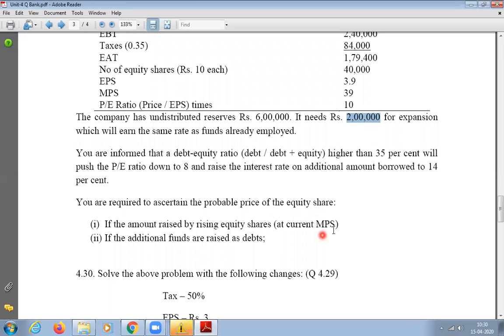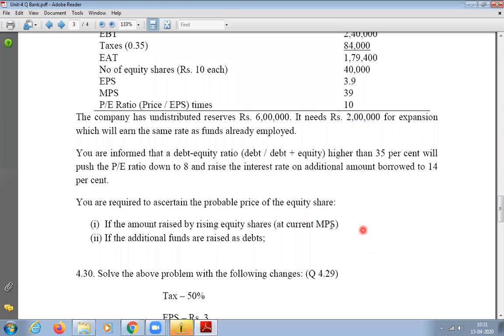They have to calculate at the current market price, that is 39. The second option is if the additional amount is raised by debt, that means the entire 2 lakhs are raised by debt instrument. So we need to calculate the market price per share for these two options.